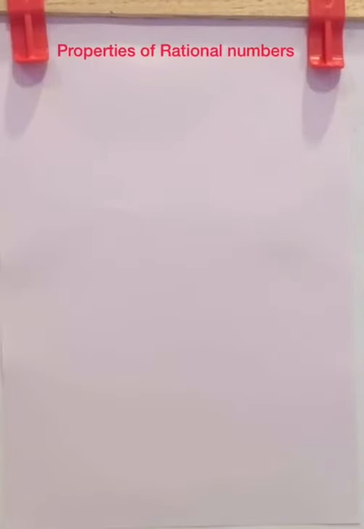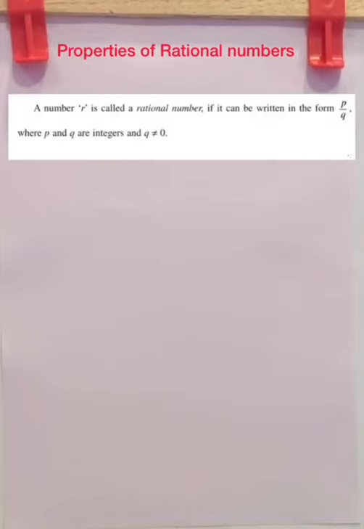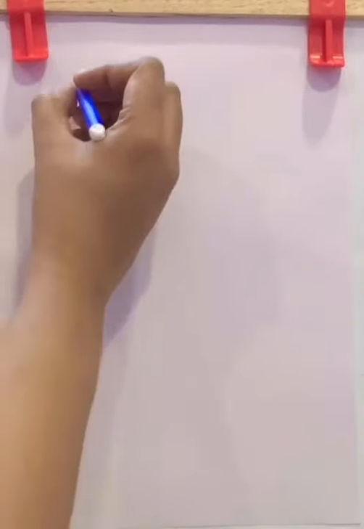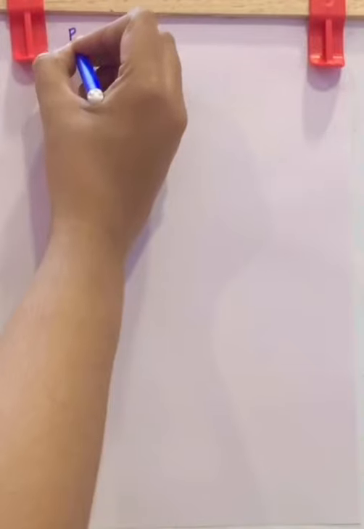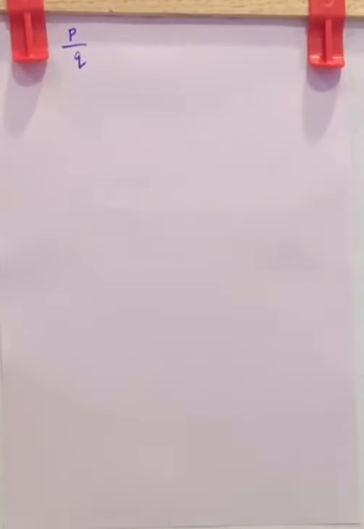Now next is properties of rational numbers. What is a rational number? We have learned that a rational number is a number which can be written in the form P by Q, where P and Q are integers and Q is not equal to 0. I told you before, it can be written in the form P by Q, that it is a fraction.